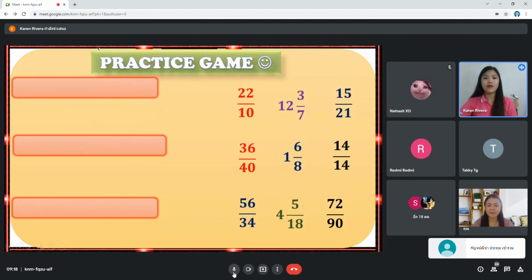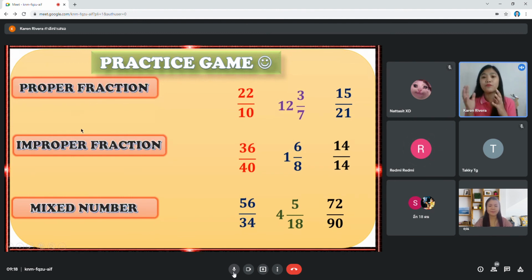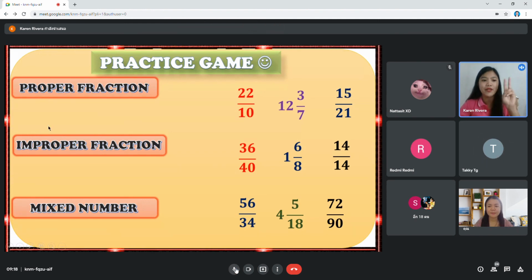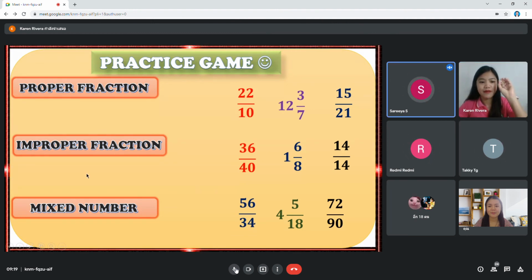Now, in our practice game, we will put each fraction in its group. What type of fraction is this? Number 1, can you read it? Proper. Number 2, what is it? Improper fraction. And number 3, what is this? Mixed number.